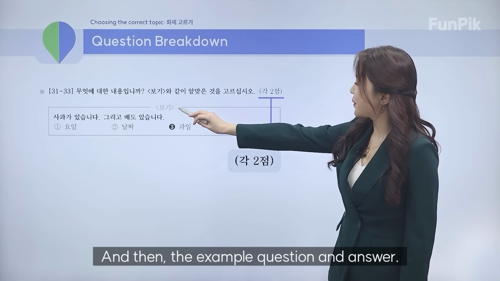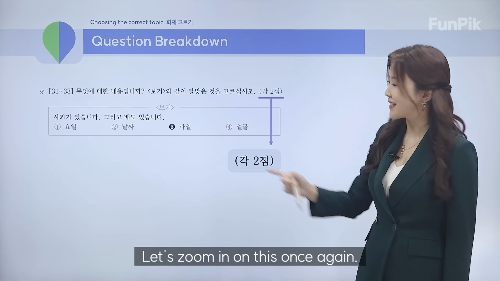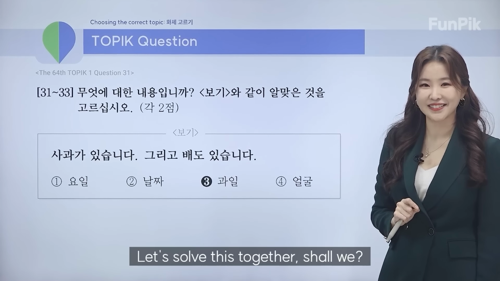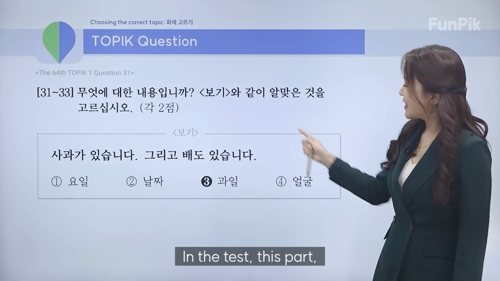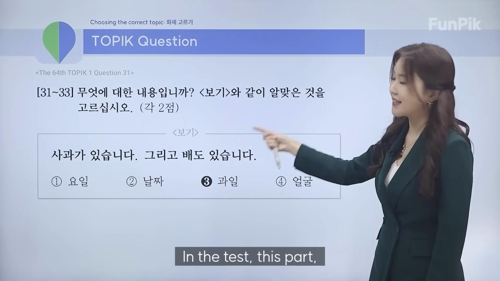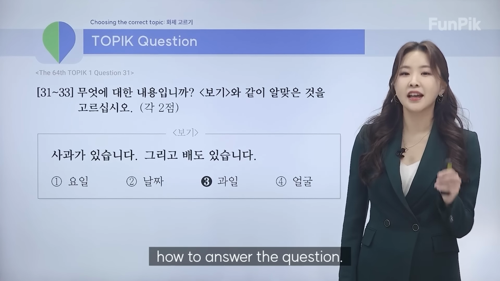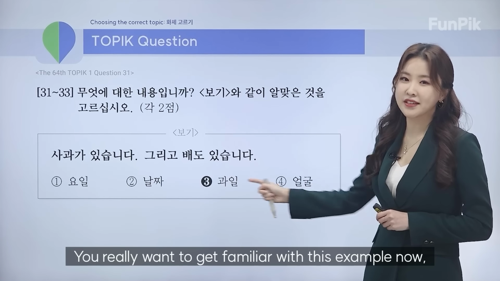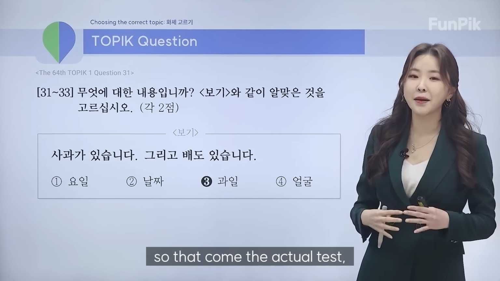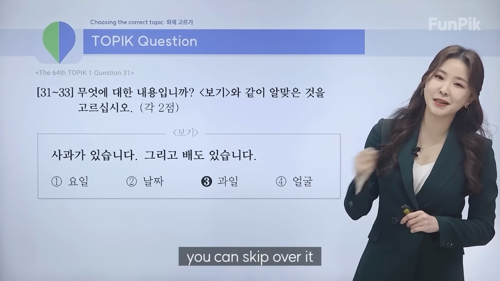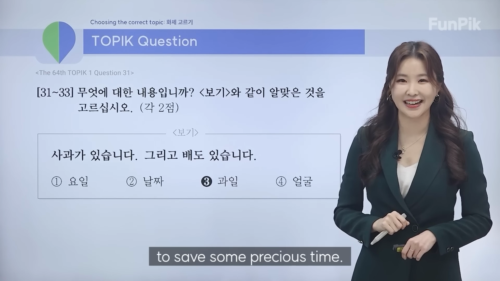And then the example question and answer. Let's zoom in on this once again. And let's solve this together, shall we? Now, in the test, this part is just there as a reference to show you how to answer the question. You really want to get familiar with this example now so that come the actual test, you can skip over it to save some precious time.